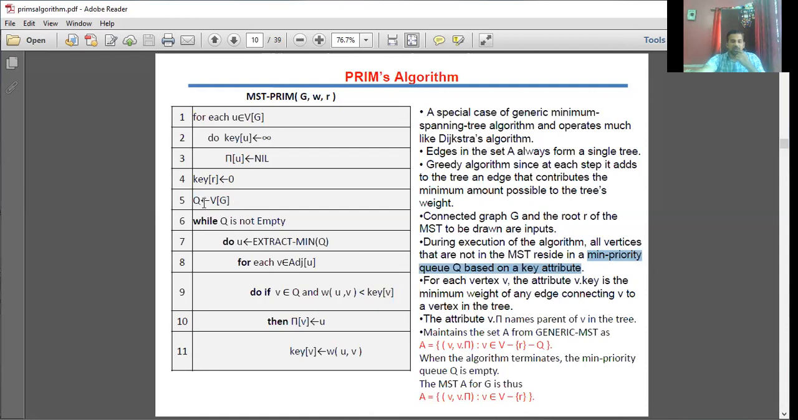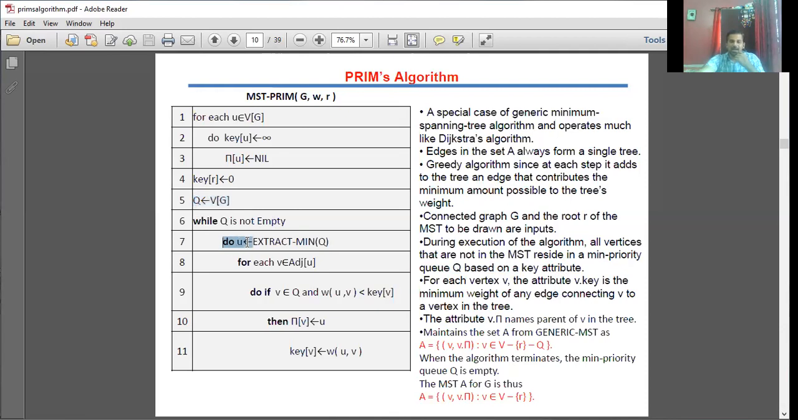So this is the initialization I do. Key of r is initialized to 0, and Q is going to be a minimum priority queue, based on your key attribute value, initialized with your vertices, capital V. I stay in this loop until the queue is not empty. Initially, before entering this while loop, Q contains all the vertices of your given graph G.